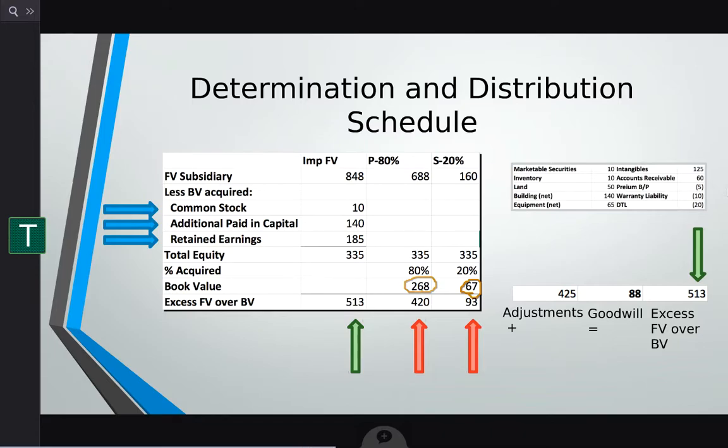Then we have the excess of the fair value over the book value. That's these right here. Basically, it's going to be the fair values up here minus the book values, and we get these right here. We can also find the total fair value over book value excess right here using the adjustments that we also were given. So if you add these up and then add the goodwill here of 88, we saw that in the slide with the normal and adjusted non-controlling interest tables, you also get this 513, which is the total excess fair value over the book value.